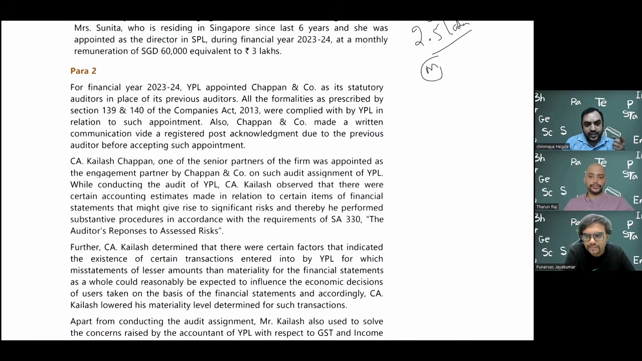Typically for financial year 23-24, they have to be appointed, meaning it would be in the AGM of 2023, right? No. For the financial year 23-24, the AGM will happen in September 24.